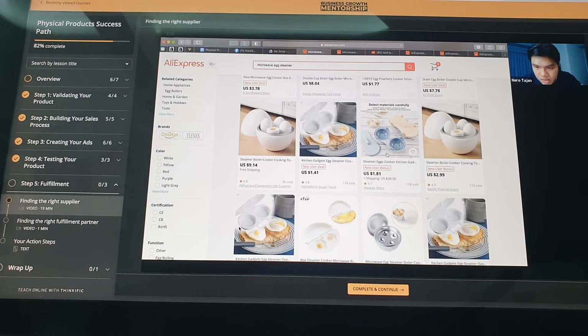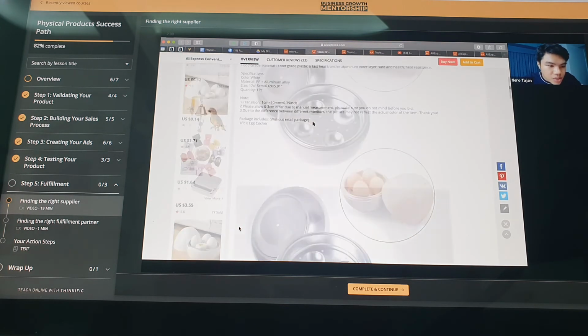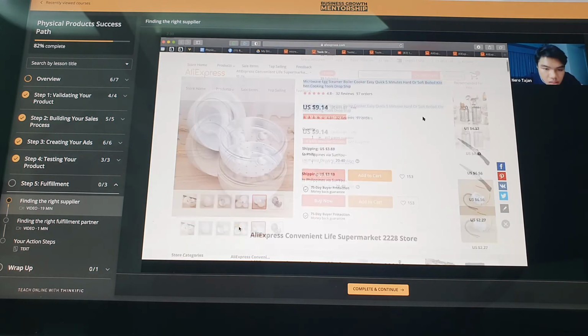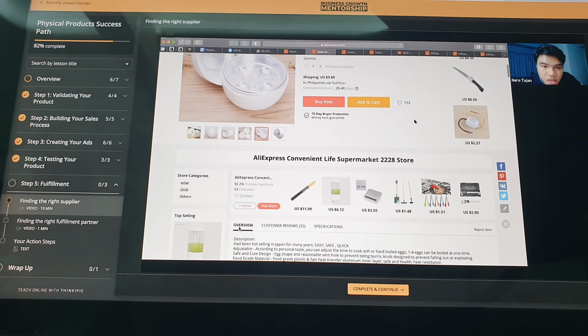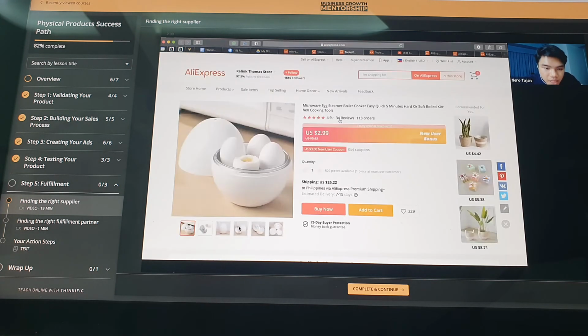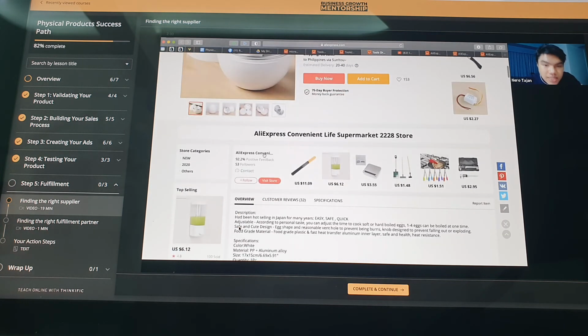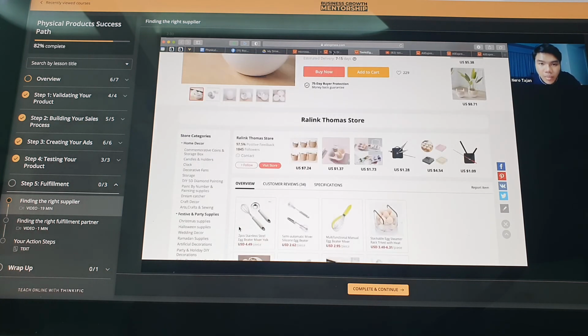Now, what do you do when you find different suppliers? Ito yung purpose of qualifying different suppliers. Let's open these 3 suppliers in tabs. Okay? So, ito yung ating first supplier. Sino ba to? Saan siya makikita? AliExpress to, no? Alibaba ba to? AliExpress. Ito yung kanyang name, si AliExpress Conven, blah, blah, blah. The other supplier is si Rallying Thomas Store. And the third one is si AliExpress. Ay, same pala sila. Okay, para mas clear cut yung ating example. 2 na lang. 2 examples tayo.